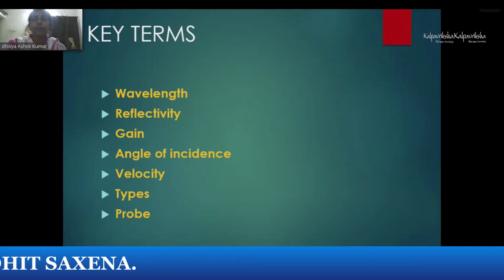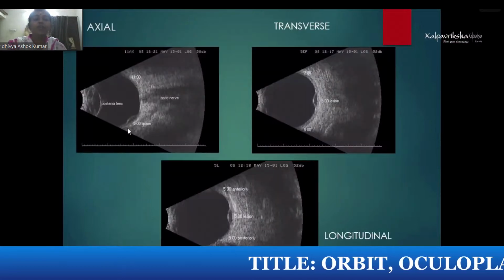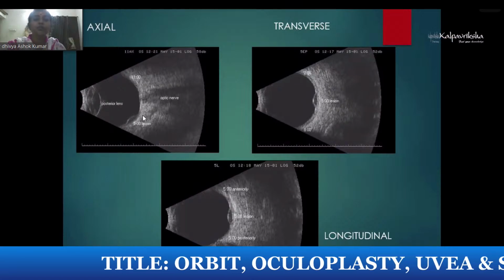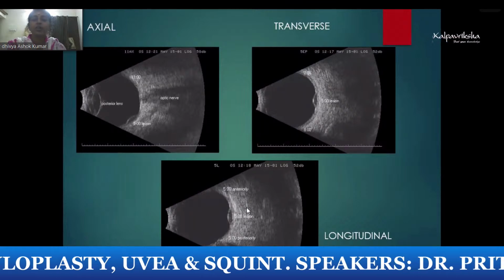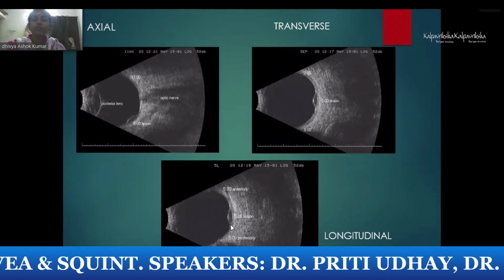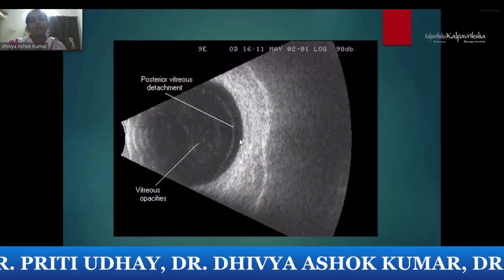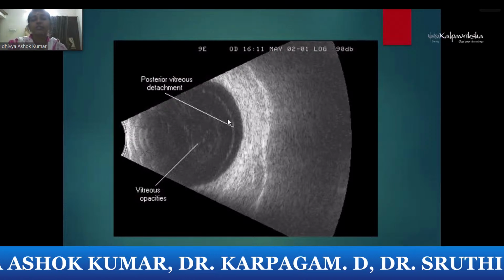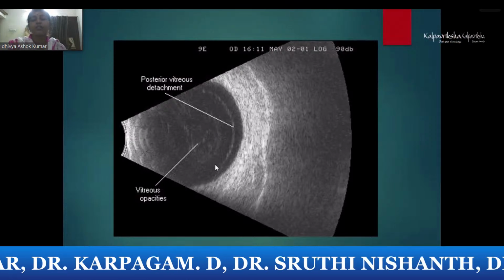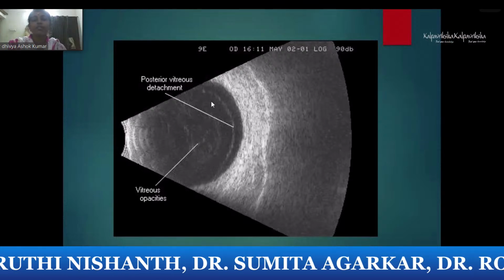What are the methods of evaluation? I told you axial, transverse, and longitudinal, and probes. This is an axial image on the optic nerve, to see the lesion if it is in the posterior segment. If you want to see the extent of the lesion, you go for the transverse, and if you want to measure how much it is involved radially or longitudinally, you can use the longitudinal section. So the optic nerve is well seen in the axial. Coming to some of the pictures you see routinely, a posterior vitreous detachment is a thin membrane, and this is a vitreous opacity. Whenever you describe, you have to measure it, and say it as a mild to moderate opacity, mid vitreous, with a thin membrane.